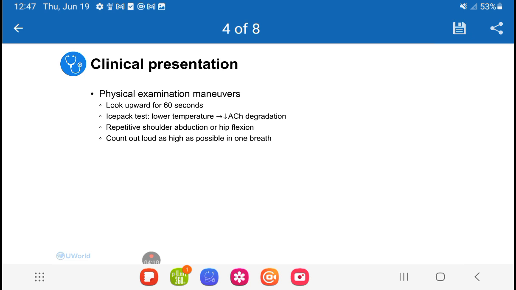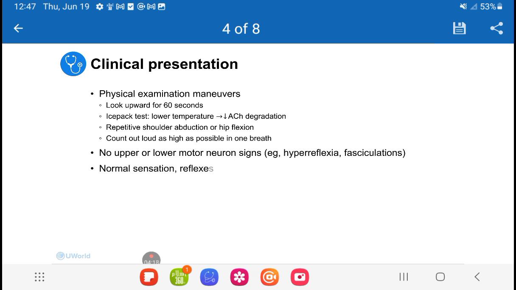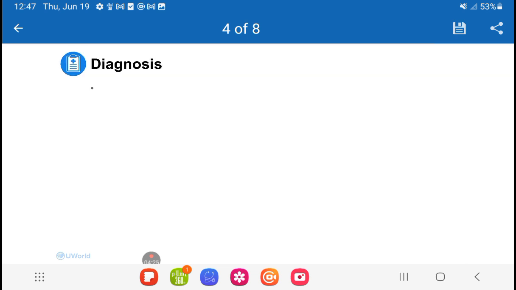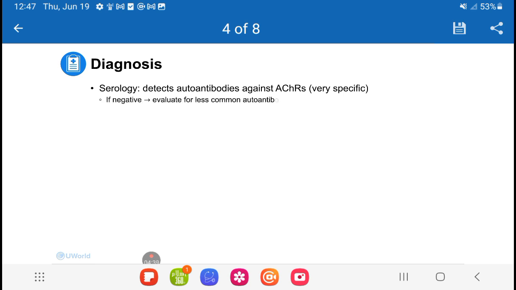Because this disorder occurs at the level of the neuromuscular junction, upper and lower motor neuron signs are typically absent, and sensation, reflexes, and autonomic function are usually normal. The diagnosis can be confirmed with serological tests that detect serum autoantibodies against acetylcholine receptors, which are seen in the majority of patients and are very specific. If this test is negative, patients can be evaluated for other less common autoantibodies.